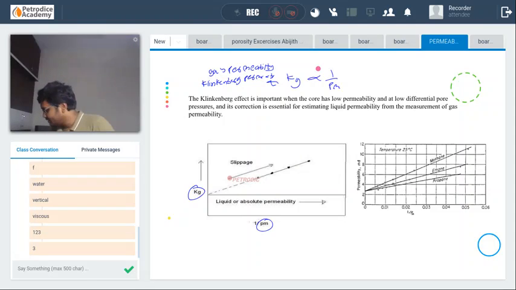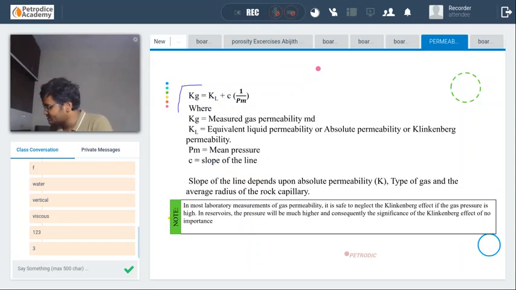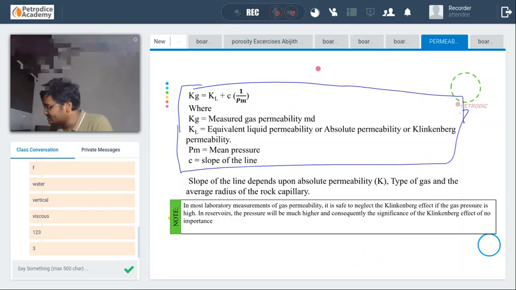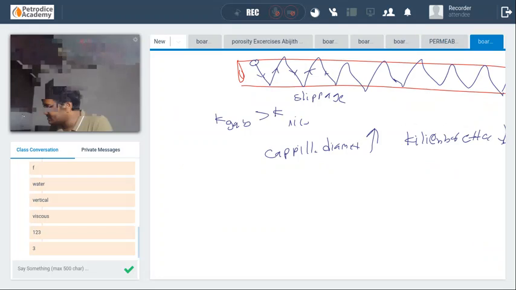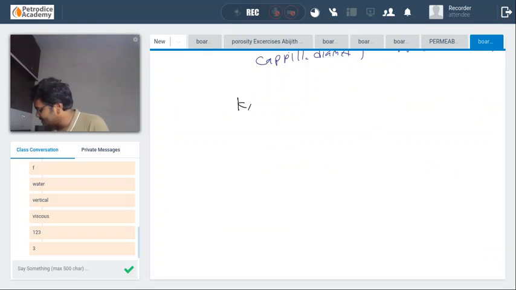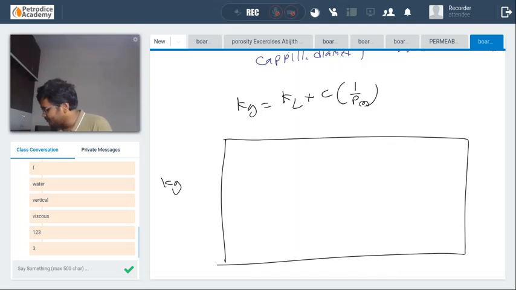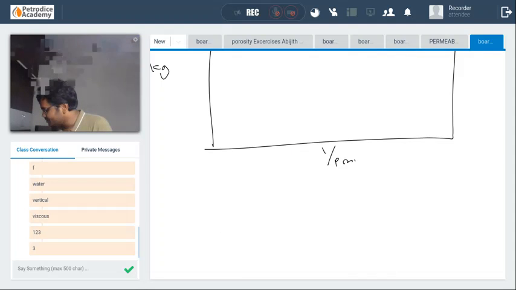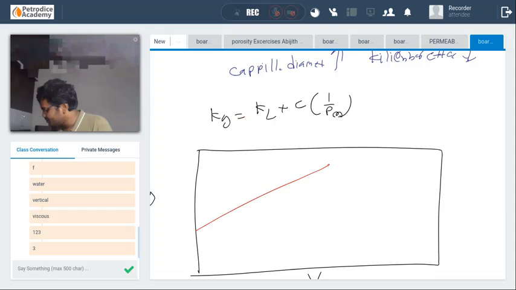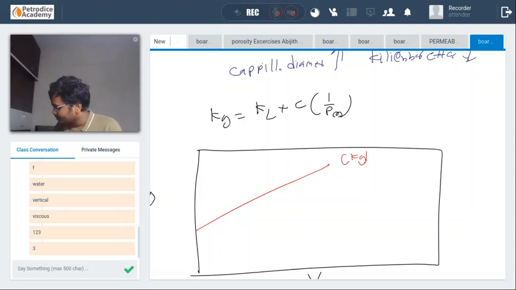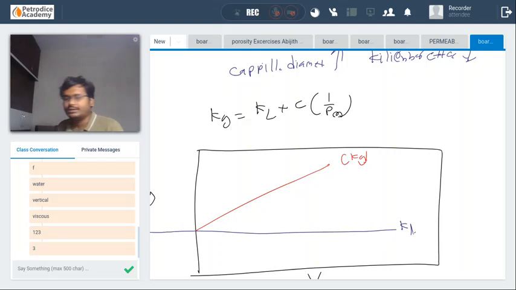Okay, Klinkenberg has found, in his experiment, this particular equation: Kg is equal to Kl plus C into 1 by Pm. This is Kg, this is 1 by Pm, and this is the graph of Kg that he has obtained. And this one will be the liquid permeability.